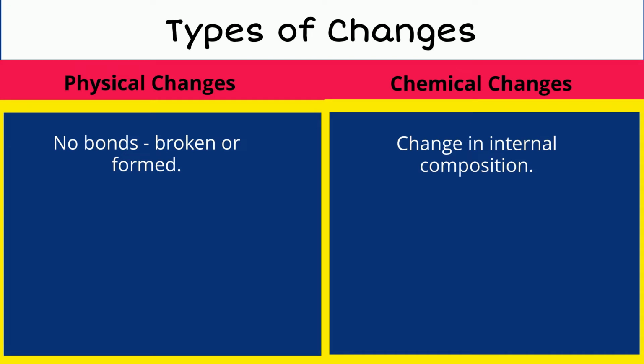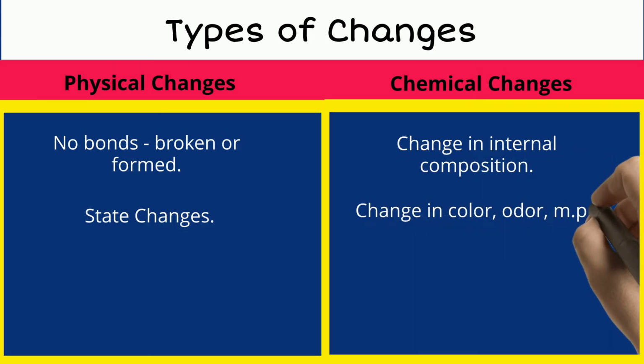Since no bonds are broken or formed, the physical change can be observed when there is a change in the state of the material, that is, either solid, liquid, or in the gaseous form. But as the internal composition changes when a chemical change occurs, one can observe the change in color, odor, melting point, and boiling point of the substance.